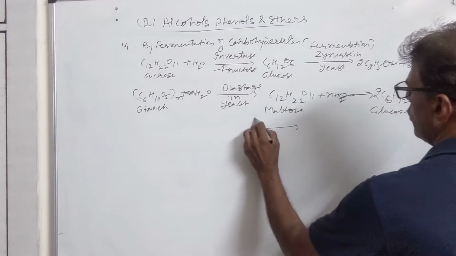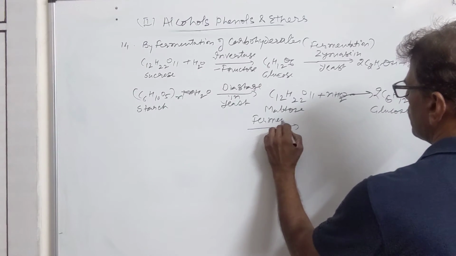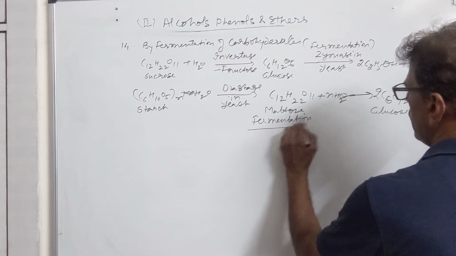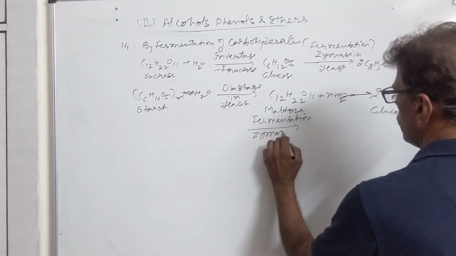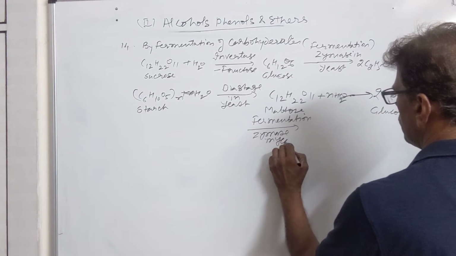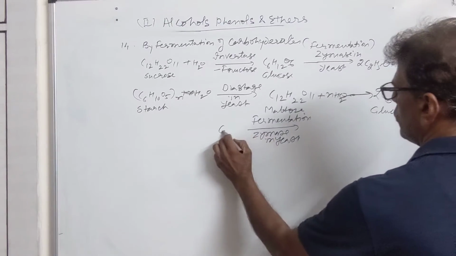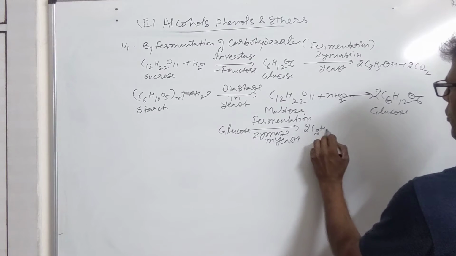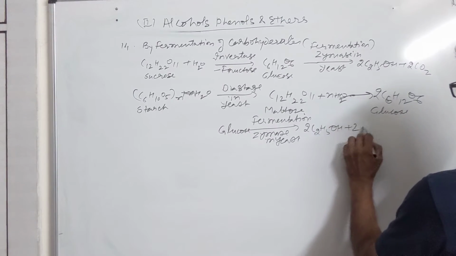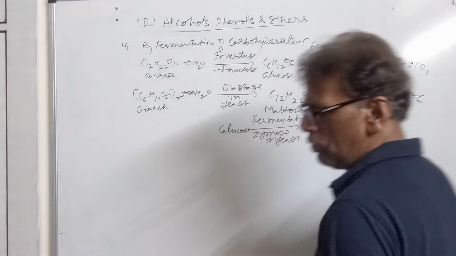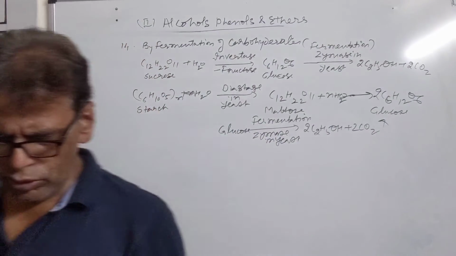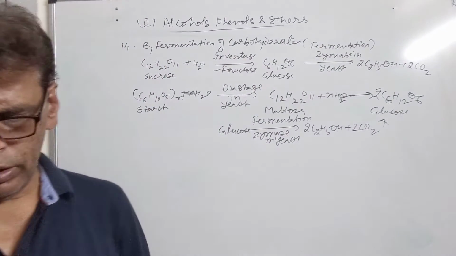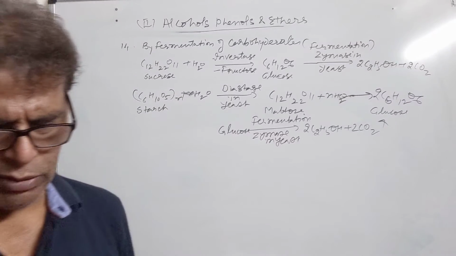Glucose, when subjected to fermentation by zymase in yeast, will produce 2 molecules of ethyl alcohol and 2 CO2. They are produced here. So starch and sucrose are changed into ethyl alcohol by the fermentation method.